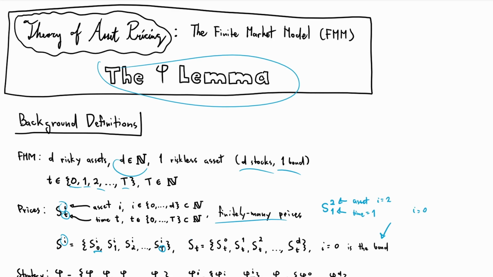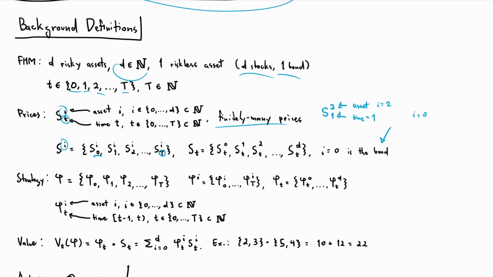So a trading strategy, which I wrote as "strategy" here because I guess I'm lazy, is symbolized by the Greek letter phi. That's why I called it the Phi Lemma. It is a sequence of real-valued holdings of all assets 0 to D from time 0 to big T. Similar to the asset prices, the trading strategy has superscript i and subscript t, and they mean more or less the same thing, but not exactly.